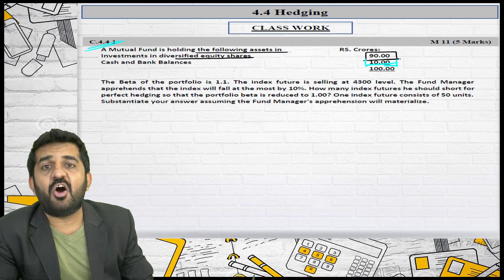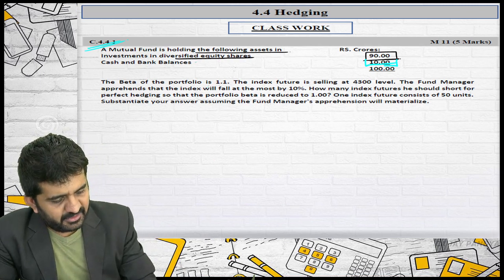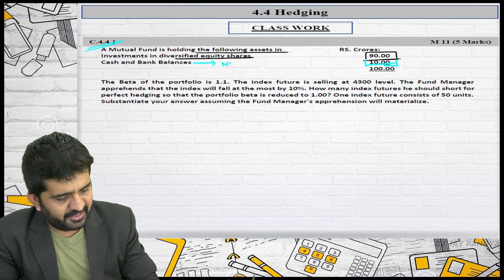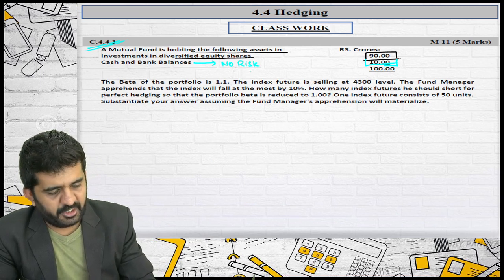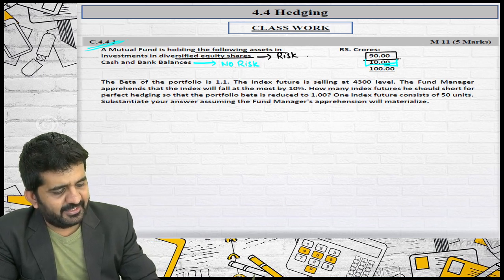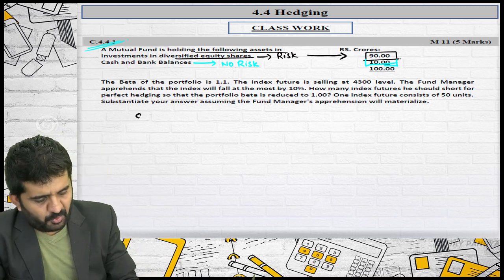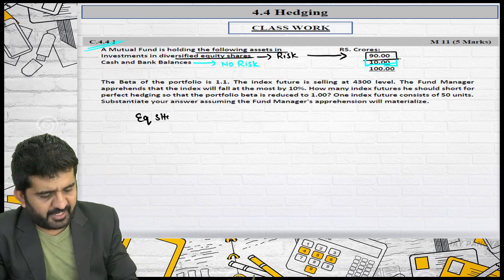The beta of the portfolio is 1.1. Believe me, this does not carry any risk. There is no risk. Stop. The risk is only carried by this. Stop. So we will be talking only about equity shares.